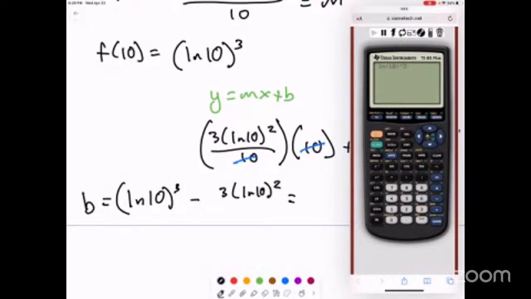So we get that for our b. I'm going to store this as alpha b just to save it. I want to store that as alpha b. Our slope.